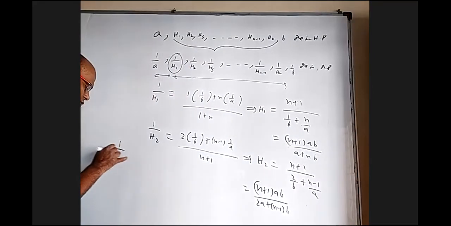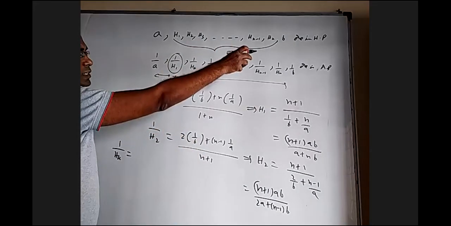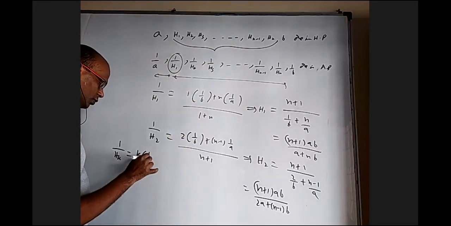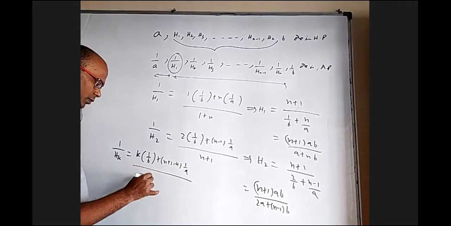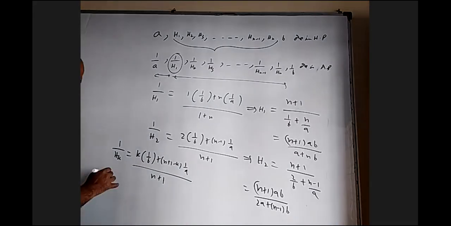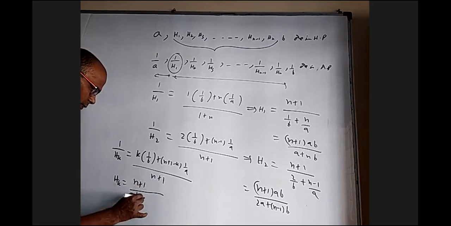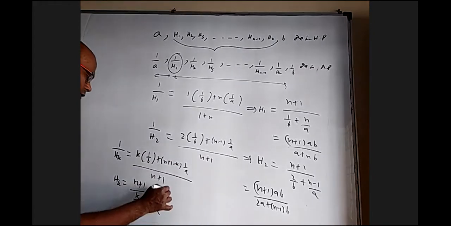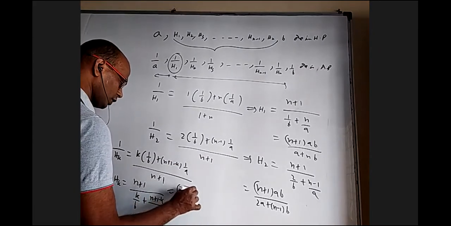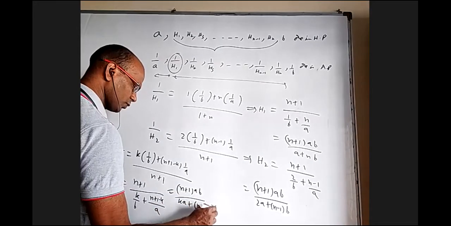In general, if somebody wants to know kth harmonic mean, it should be k here and n plus 1 minus k there. So k into 1 by B plus n plus 1 minus k into 1 by A by n plus 1. So if you want Hk, take reciprocal: n plus 1 by k by B plus n plus 1 minus k by A, or n plus 1 into AB by kA plus n plus 1 minus k into B.